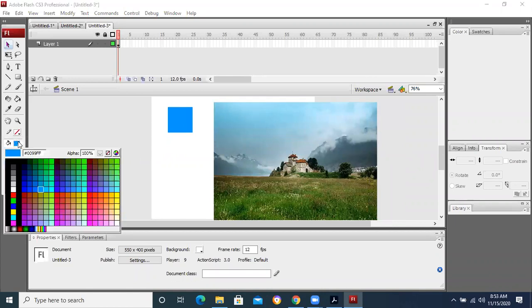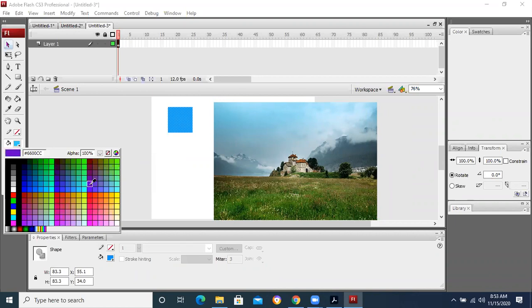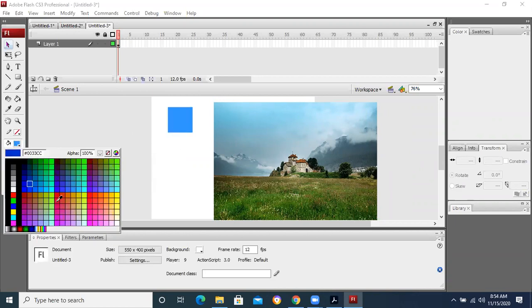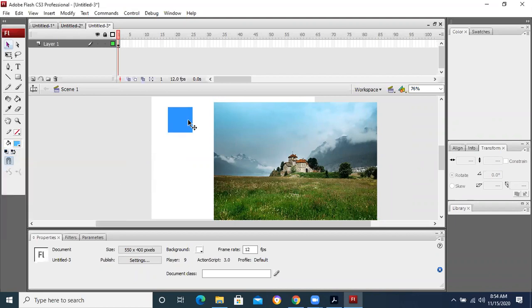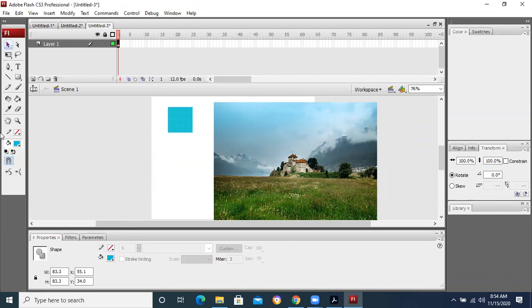I will find out, but I'm unable to find the same match. The same match will not be available. It will be difficult for us, even if we try hundreds of times. It is difficult for us to find the same kind of match. What we are going to do is take this eyedropper tool.